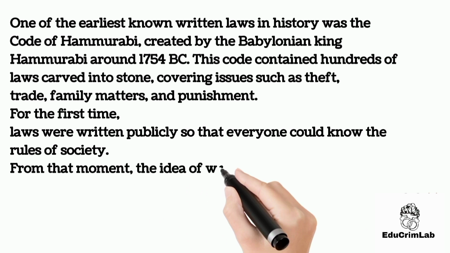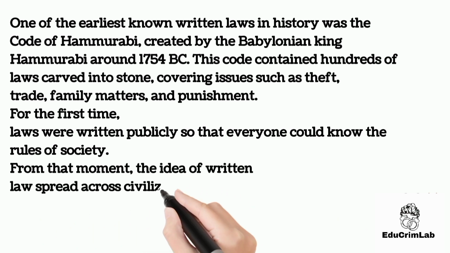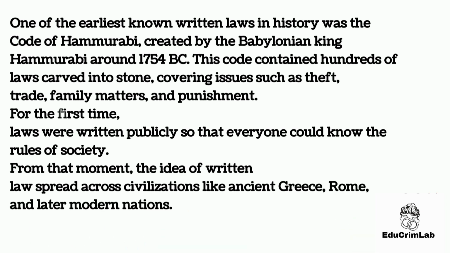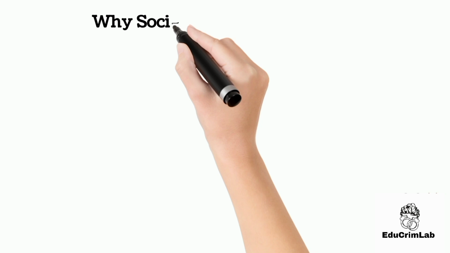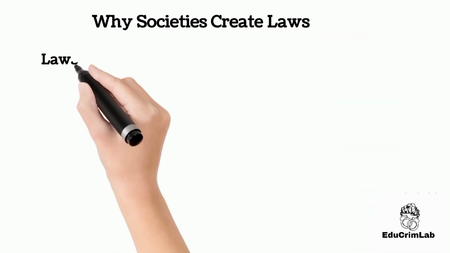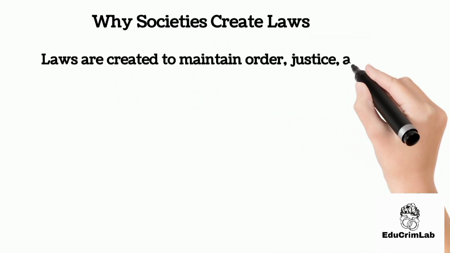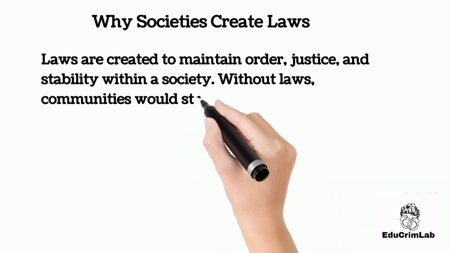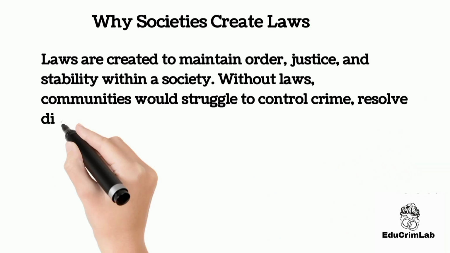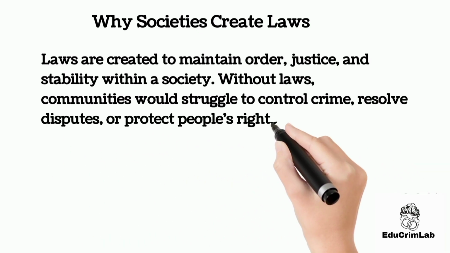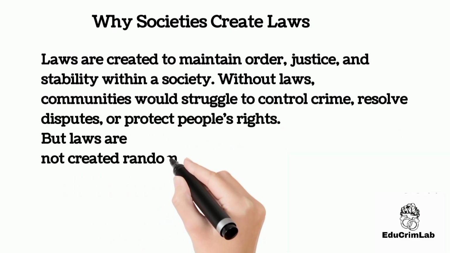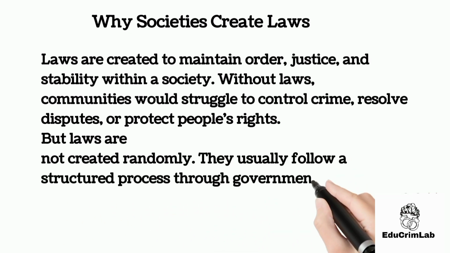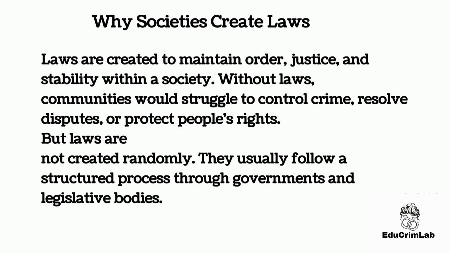From that moment, the idea of written law spread across civilizations like ancient Greece, Rome, and later modern nations. Why societies create laws. Laws are created to maintain order, justice, and stability within a society. Without laws, communities would struggle to control crime, resolve disputes, or protect people's rights. But laws are not created randomly. They usually follow a structured process through governments and legislative bodies.